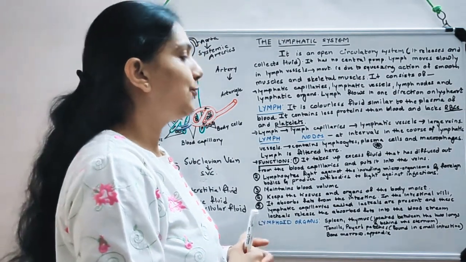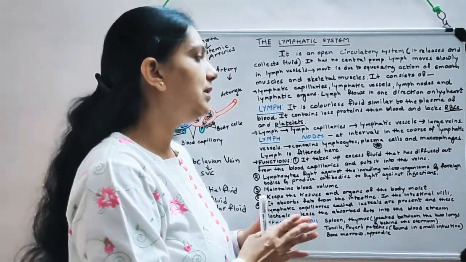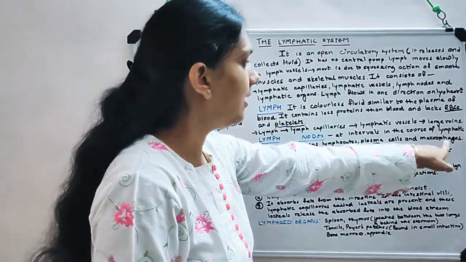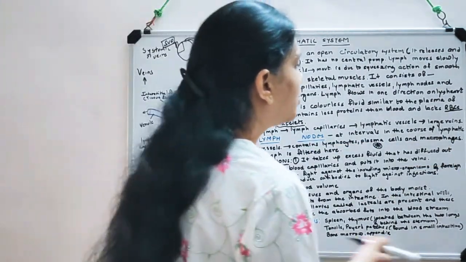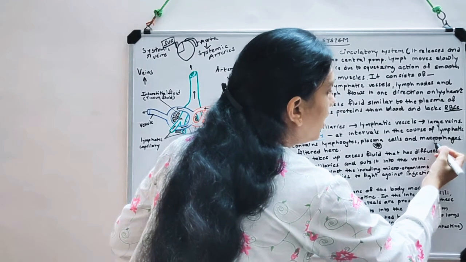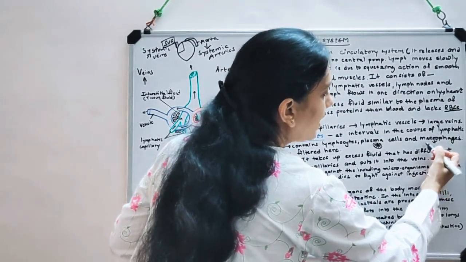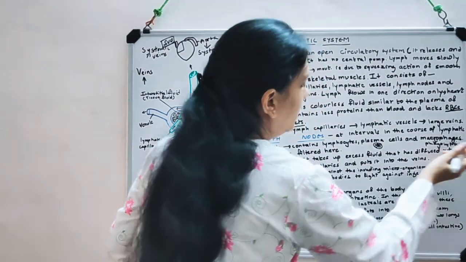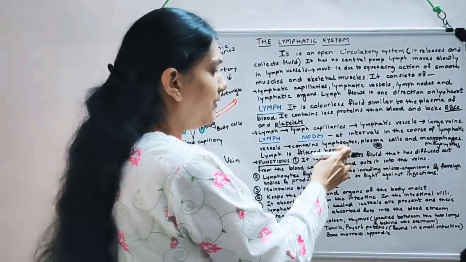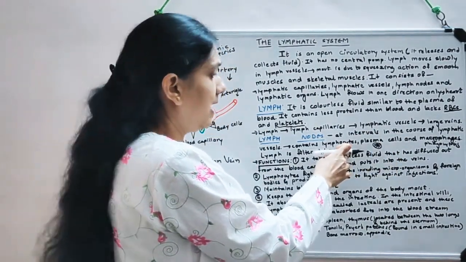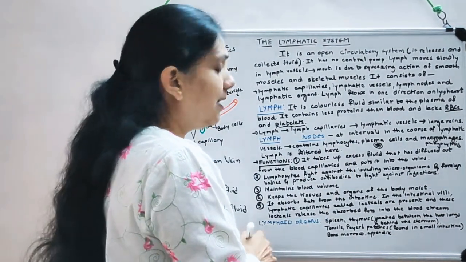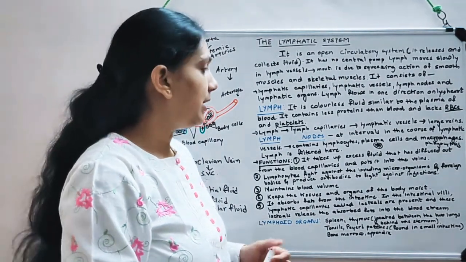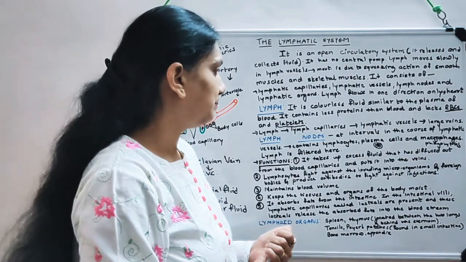If you recall, I have told you previously, monocytes, when they leave the circulation and enter the tissue fluid, are called macrophages, and the function of macrophages is to engulf the foreign material or microorganism by phagocytosis. So plasma cells produce antibodies, lymphocytes also produce these antibodies. You have learned in your earlier classes that there are two kinds of lymphocytes, the B lymphocytes and T lymphocytes, and they play a major role in the immune defense system.